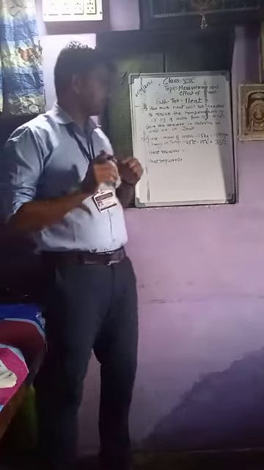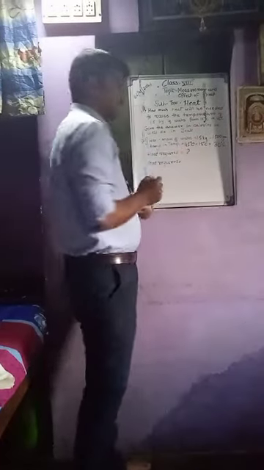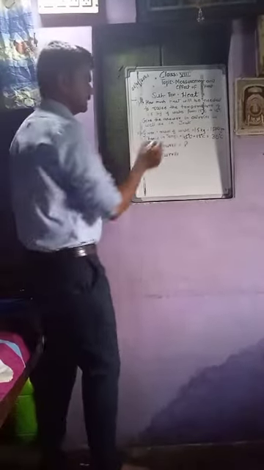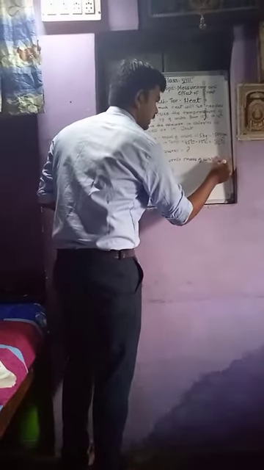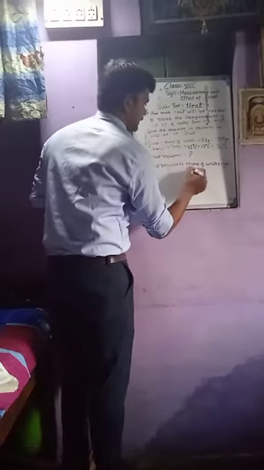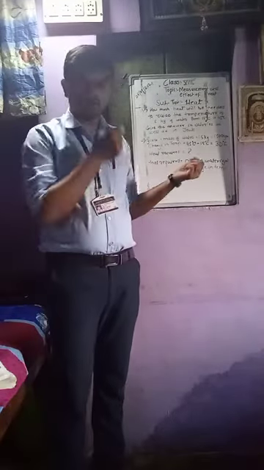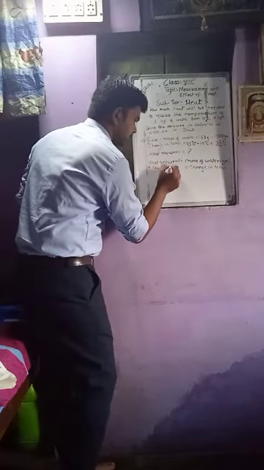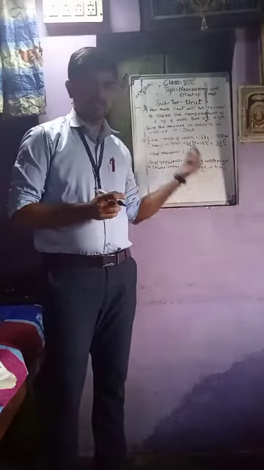Then what do we have to find? We have to find how much heat is required to change the temperature. That is our heat required, the question mark. How do we calculate it? The formula is: heat required equals mass of water in gram multiplied by change in temperature.